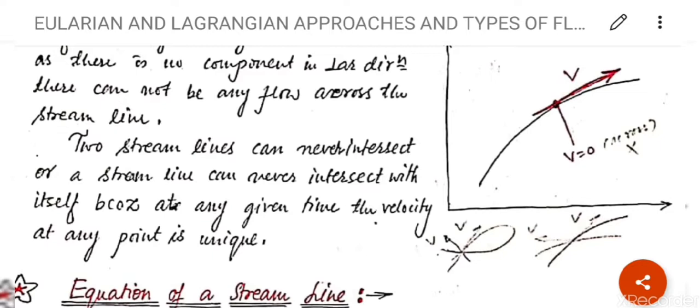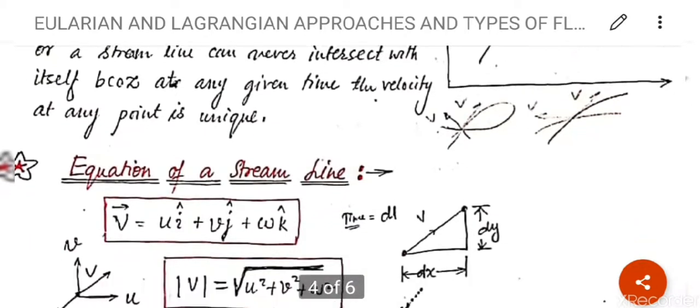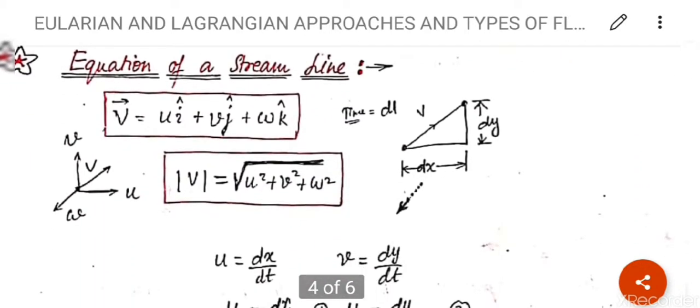But it is clear from the concept, velocity will be in the same direction as a streamline. There will be no two velocities. Clear? Next diagram, which is cutting to each itself. Clear? So at the intersection point there will also be two velocities, which is violating the definition. Now we will discuss the equation of a streamline.